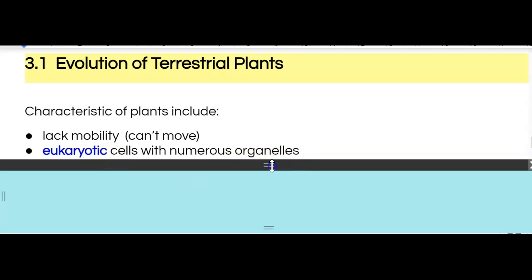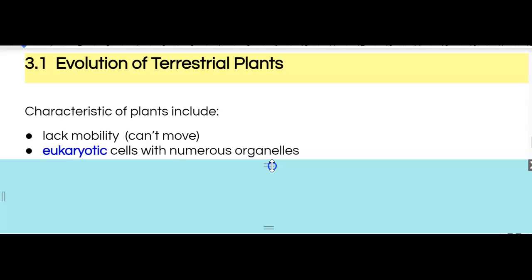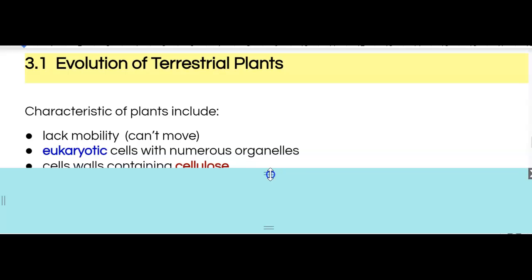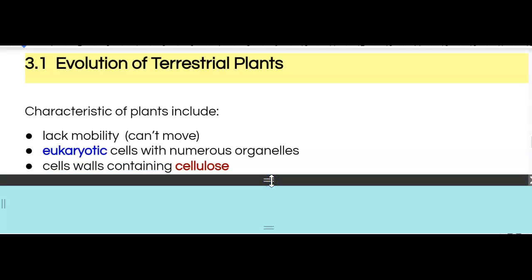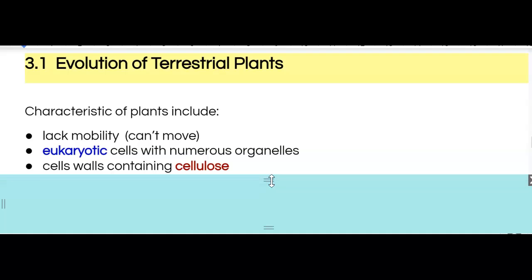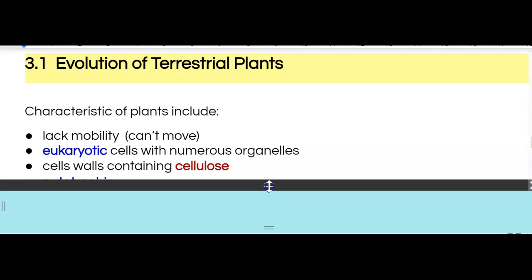So let's take a look at some of the other distinguishing factors. What would make a plant different than, say, Plasmodium? Well, their cell walls, right? So cell walls in a plant will be made of a polymer called cellulose, and cellulose gives it some strength, some rigidity, and some additional protection. So far, hopefully you're doing okay with this.